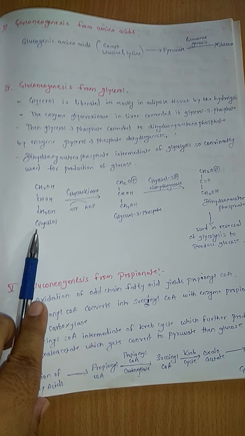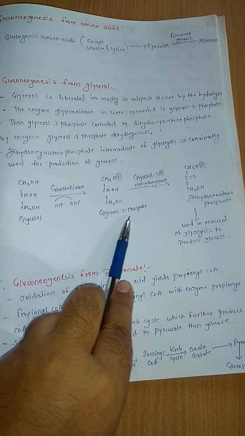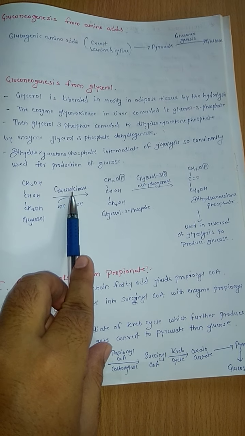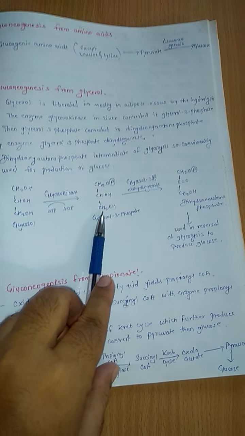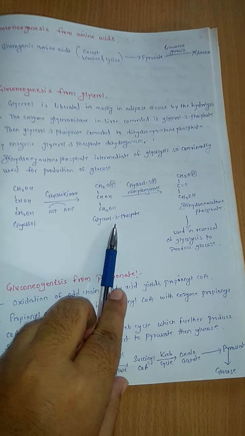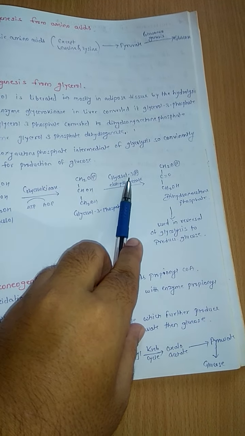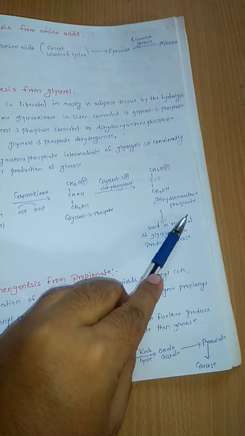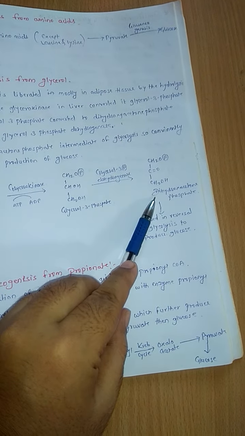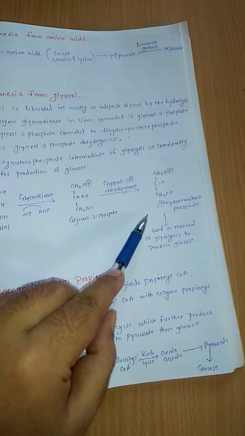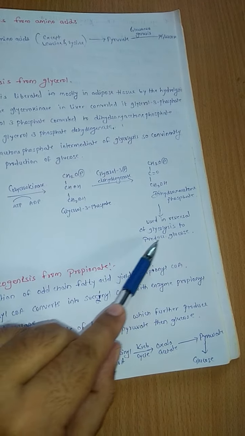Okay, glycerol is also considered a lipid molecule, a non-carbohydrate molecule. From that, how glucose will form: first glycerol will be converted into glycerol 3 phosphate with the help of glycerokinase enzyme. You can see one phosphate group is attached here. Next, glycerol 3 phosphate will be converted into dihydroxyacetone phosphate with the help of enzyme glycerol 3 phosphate dehydrogenase. Now you know that this dihydroxyacetone phosphate is an intermediate of glycolysis, so it will get involved in the reversal of glycolysis to produce glucose. Simple.